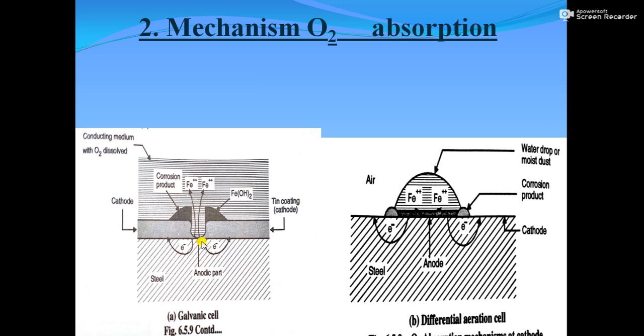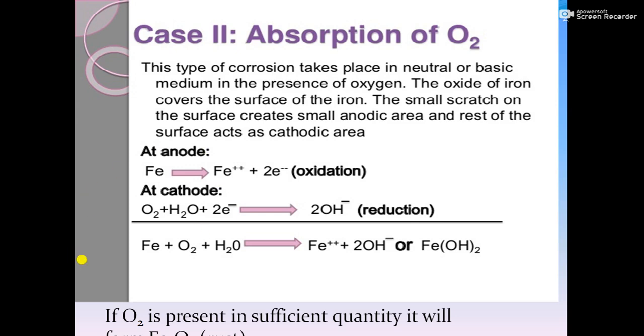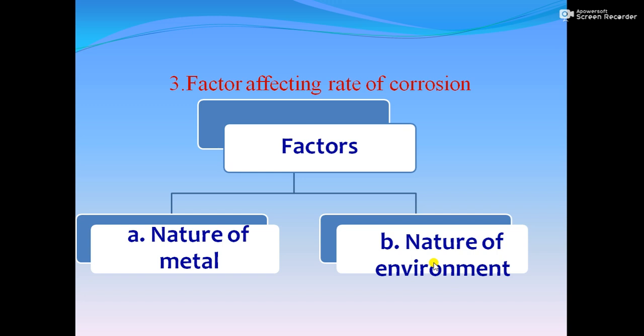So what is going to happen? Again the same thing. The steel is going to work as anode, so oxidation of iron will take place. As you can see in the reaction, the oxidation of iron takes place, and the oxygen gas which is present in the medium will react with water to form OH- ion. This Fe2+ and OH- ion combine together to form ferrous hydroxide, and if the oxygen is more, then what is going to happen? This ferrous hydroxide again will react with oxygen to form Fe2O3, which is rust.